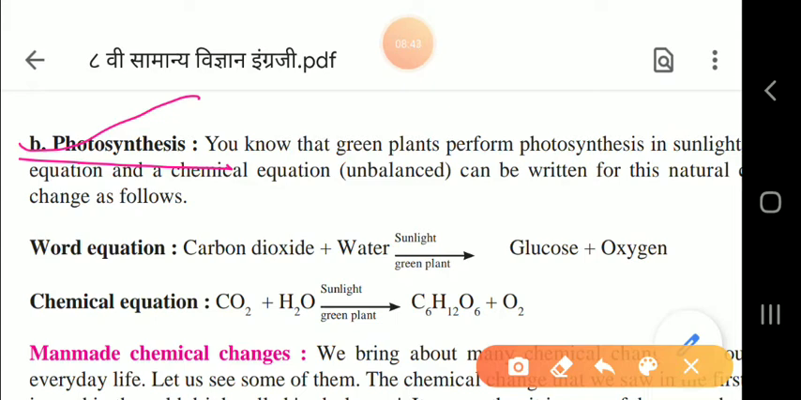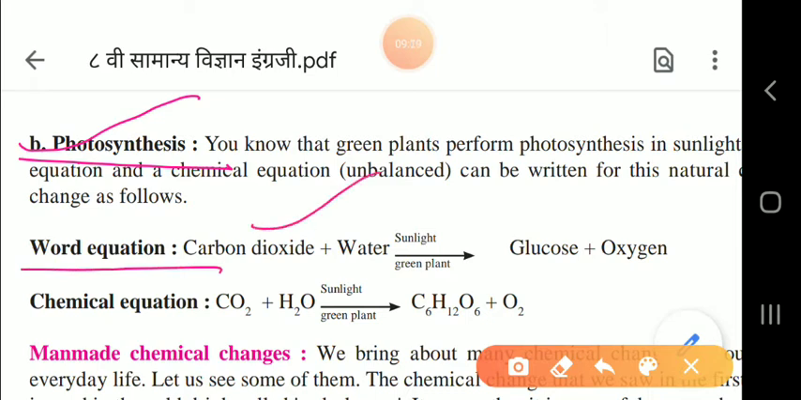Balanced and unbalanced equation: when an equation is balanced, the number of atoms of any element in any chemical formula on the reactant side is the same on the product side, though new substances are formed. So here the equation we are going to see is an unbalanced equation. First we'll see the word equation, children.